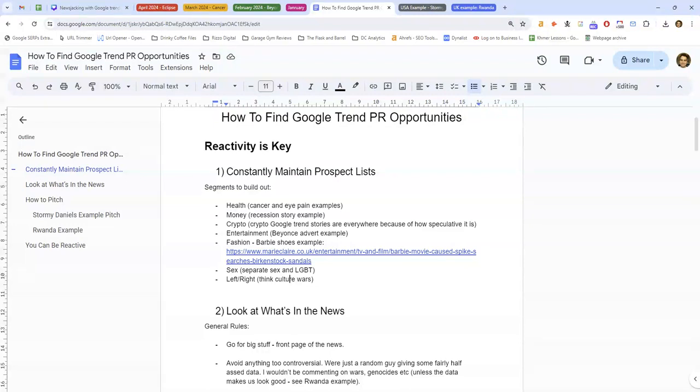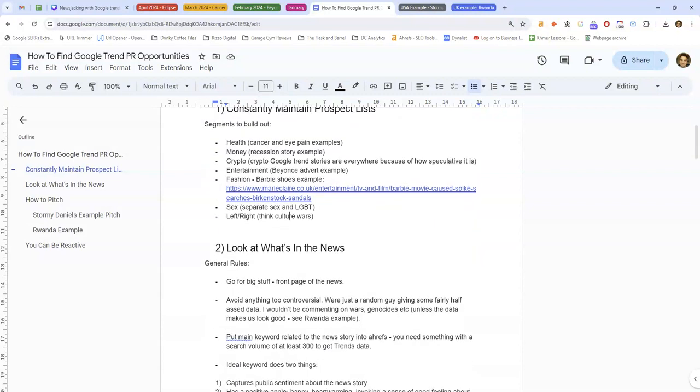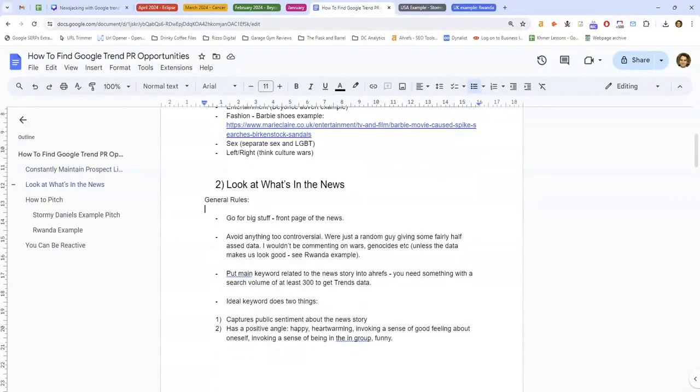So we can divide journalists into those who want to amplify left leaning sentiments and journalists who want to amplify right leaning sentiments. So how you do it is look at the news, just go for the biggest stories in the news. Like the bigger the story, the more journalists are going to cover it, and the bigger your prospect list will be, so the more chance of publication you have.